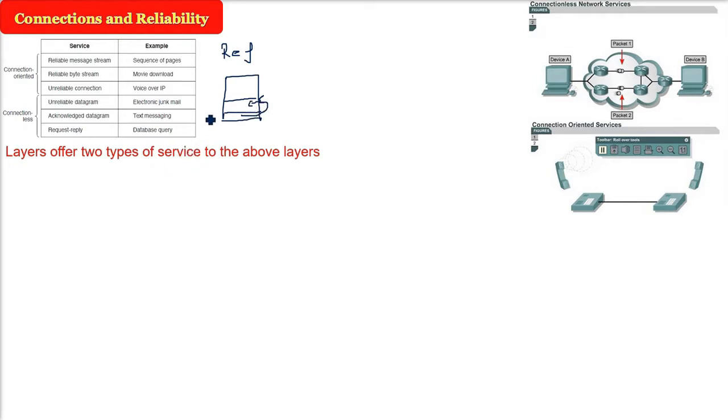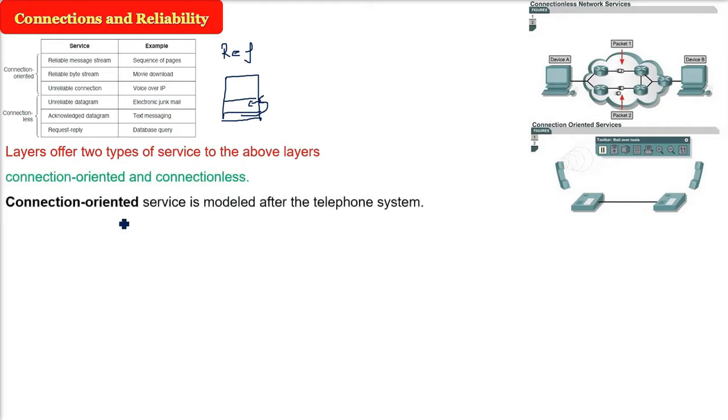So there can be two types of service. One can be connection oriented. The other one can be connectionless. What is connection oriented? If you know about the telephone system, one person has to call, and the other person also has to pick up the cradle so that he can start the communication. That is, a connection has to get established.